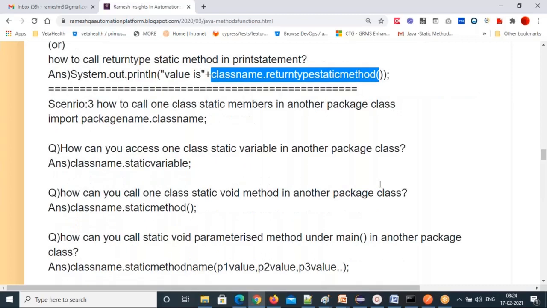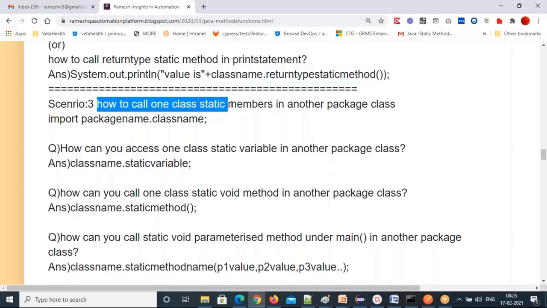That's it. Right? That's scenario 2. Clear? Scenario 2, just class name is added. Before any static member, before class name dot static variable, class name dot static method, you are adding the class name. One by one. So next one, scenario 3.